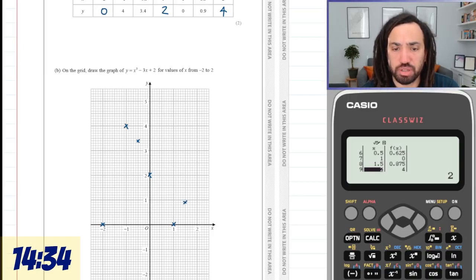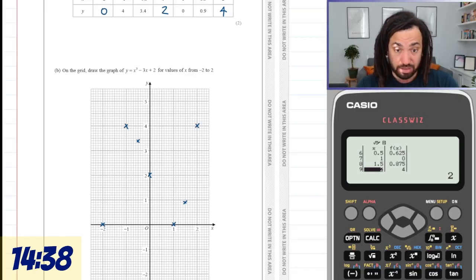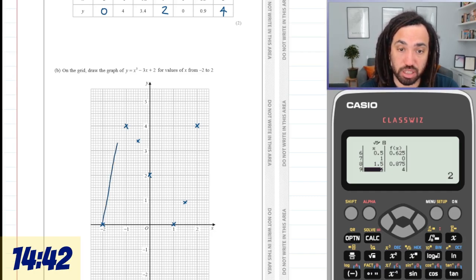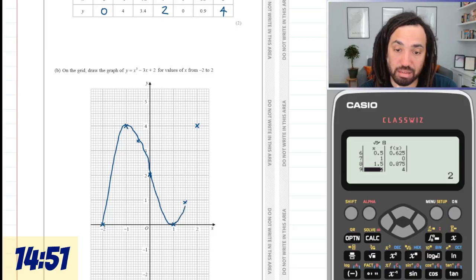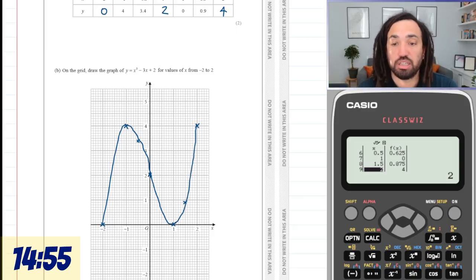And 2 is 4. Okay, and it wants us to just go from there to there, so we're just going to plot it out, just a curve like this. It's going to curve round, it's going to come down. Again, you have to give me the benefit of the doubt here because I can't really trace it very well, but I think that's good. That's all good.